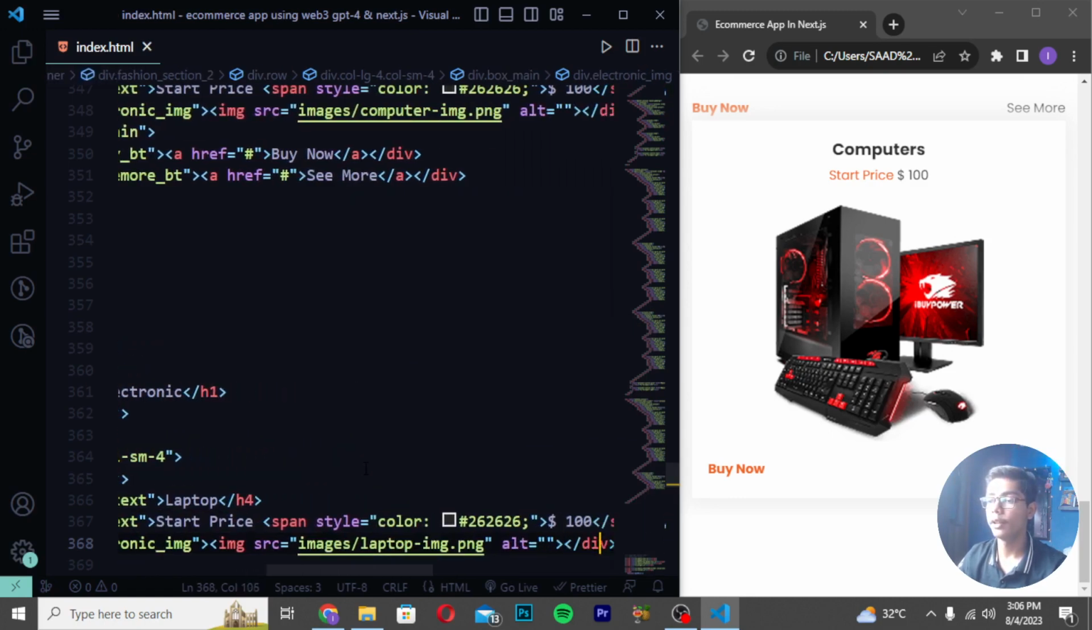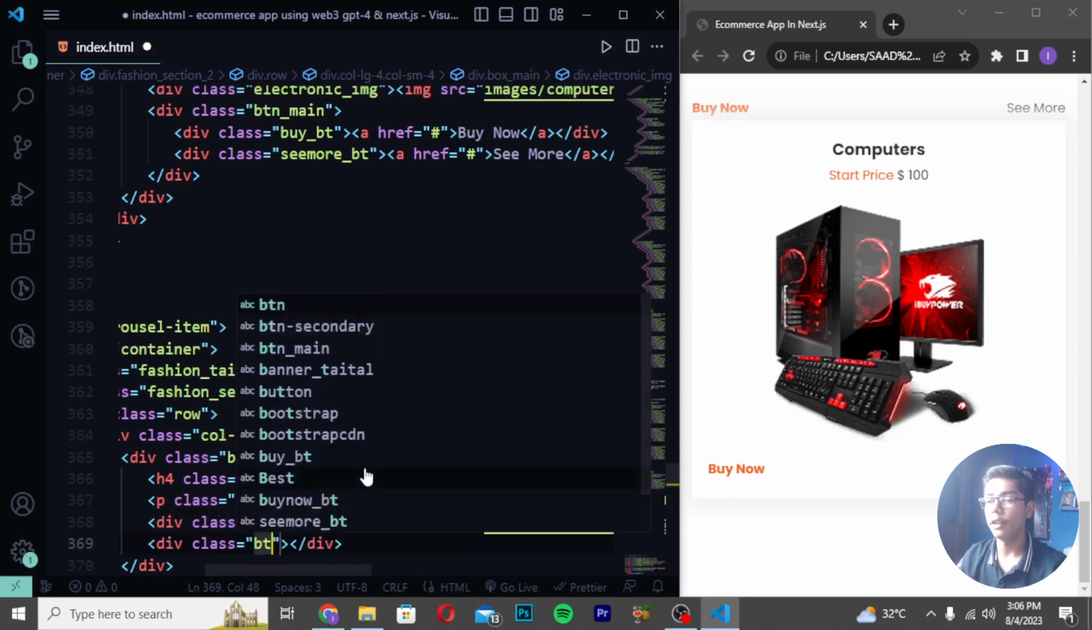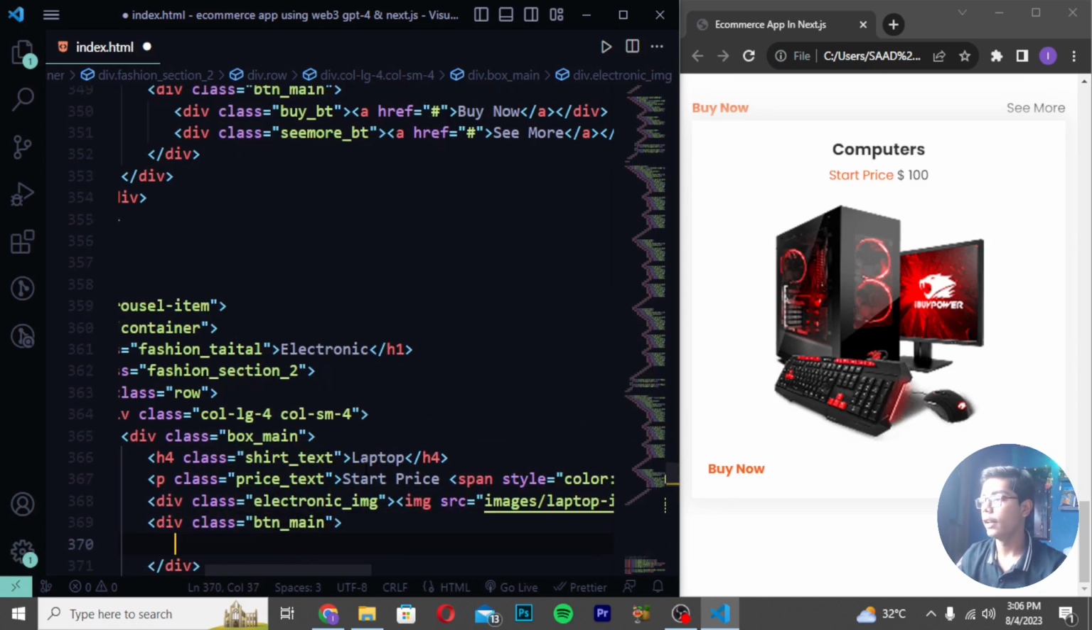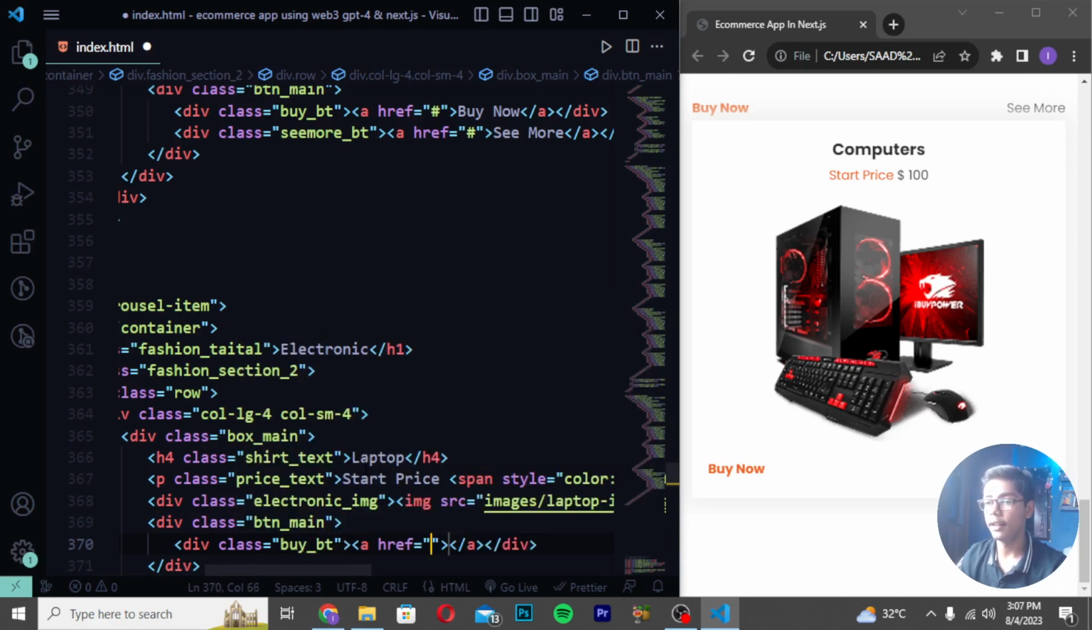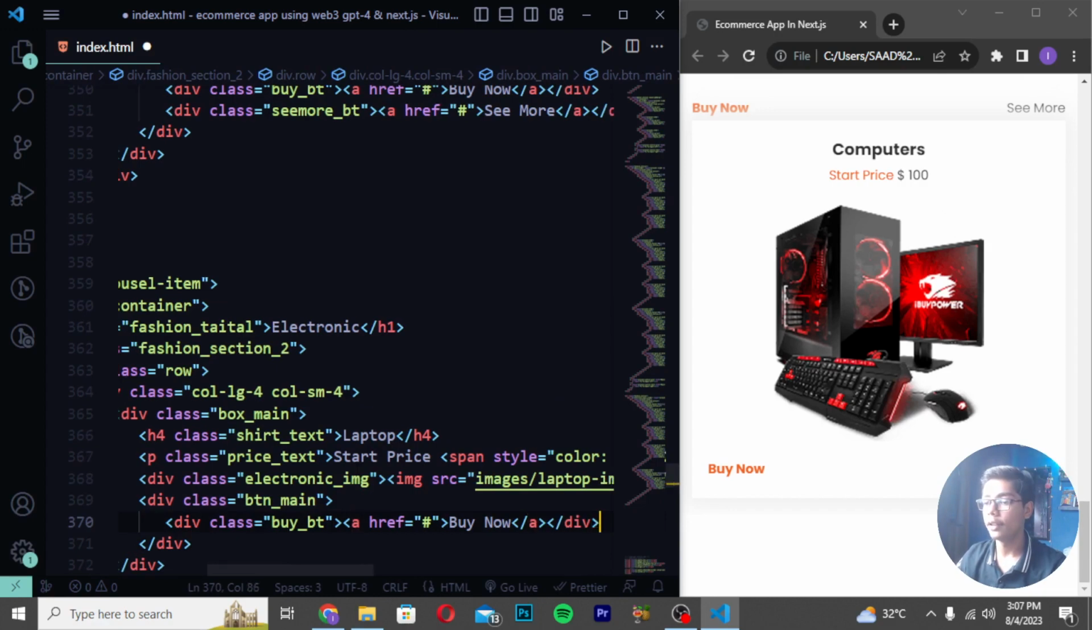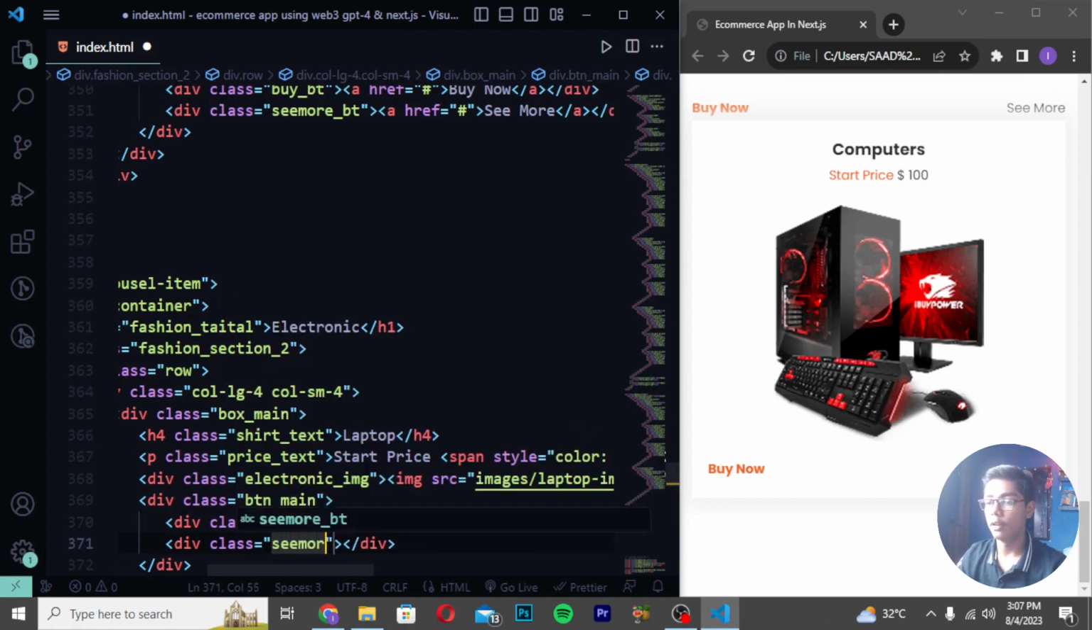Then you have to move after the close div here, write here div class btn underscore main, and I will be now just writing here div class buy bt, and write here a tag and write buy now. Then you have to move after the close div here, and I will be now just writing here see more underscore bt, and here I will be writing see more.